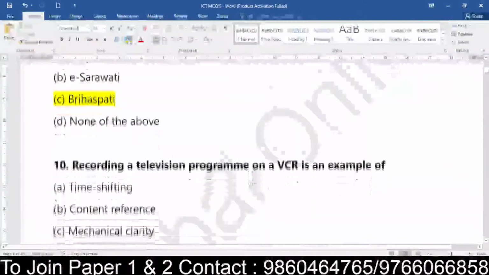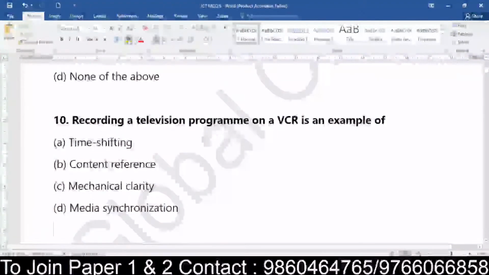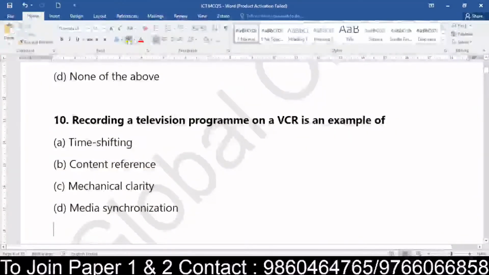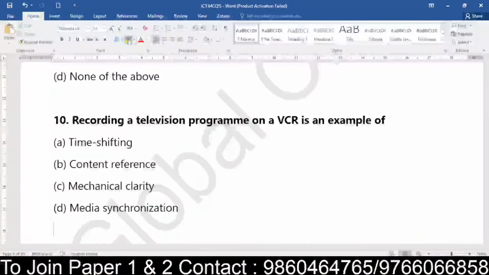Okay. Coming to question number 10. Recording of a television program on a VCR is an example of what? So when we record a television program on a VCR, is it an example of time shifting, content reference, mechanical clarity, or media synchronization?